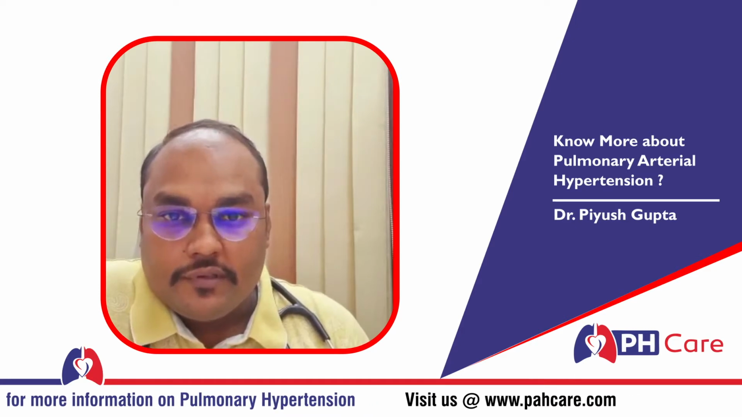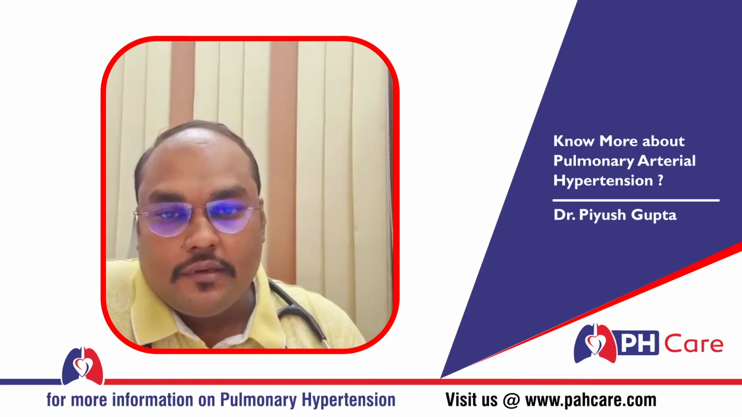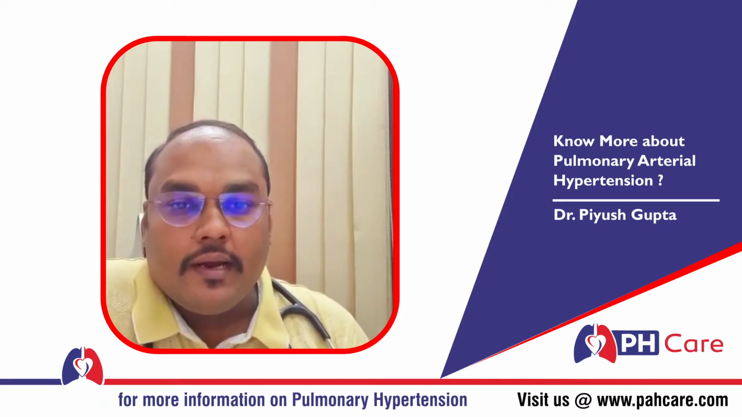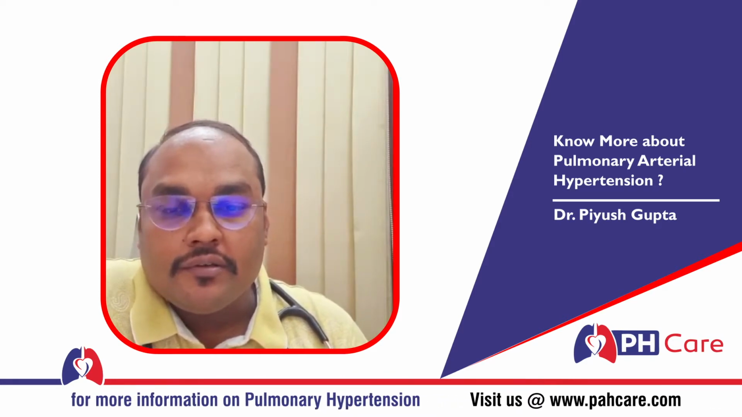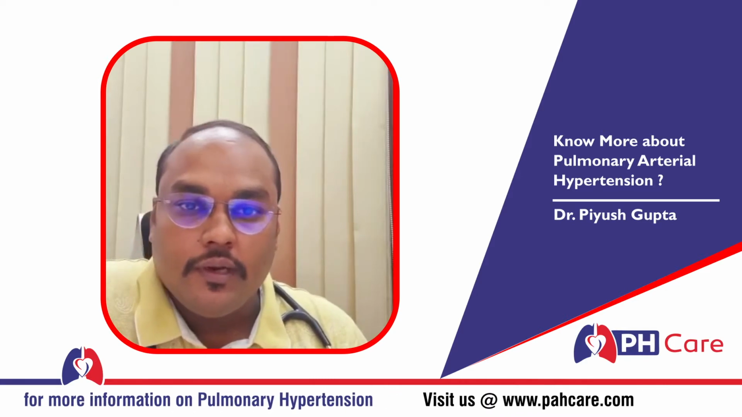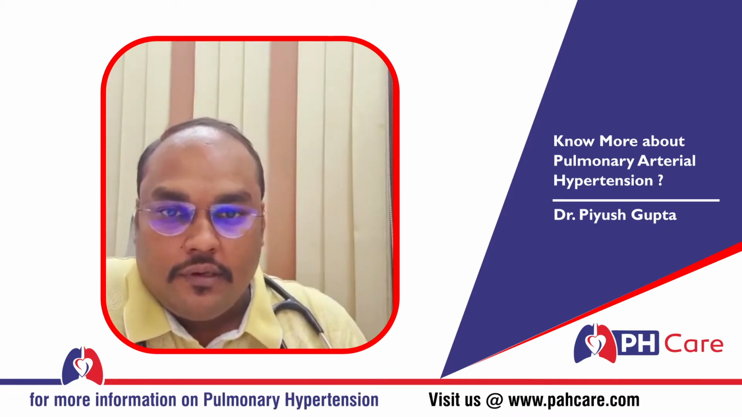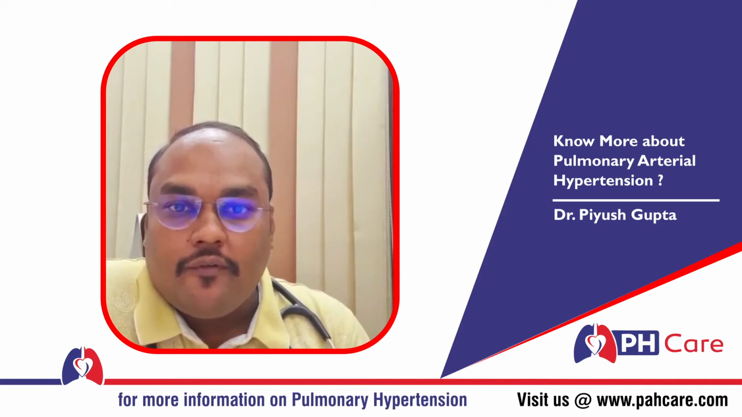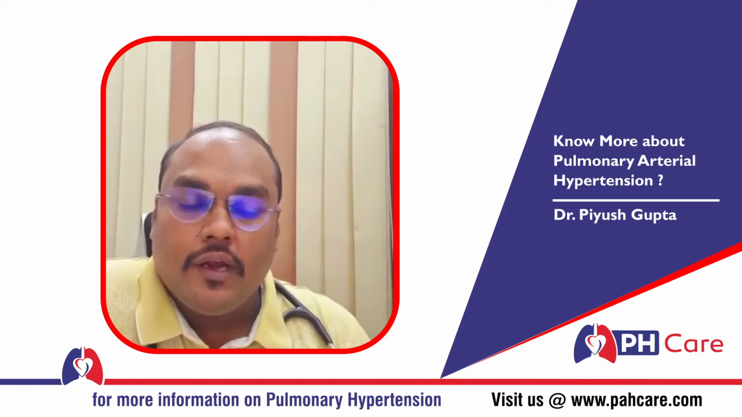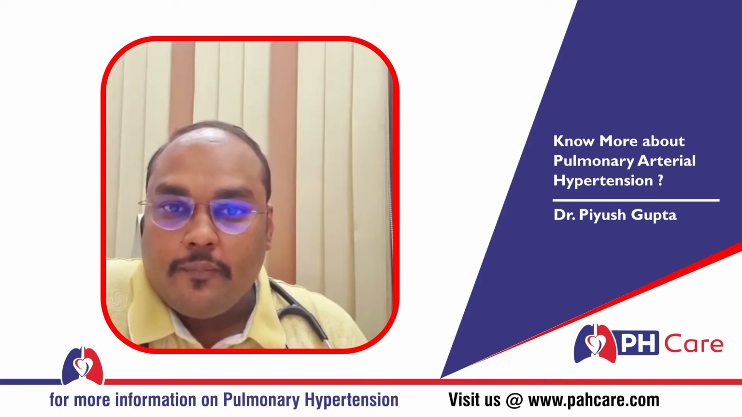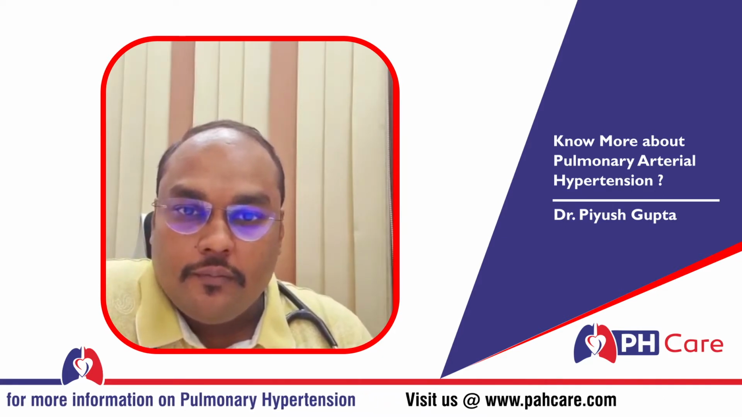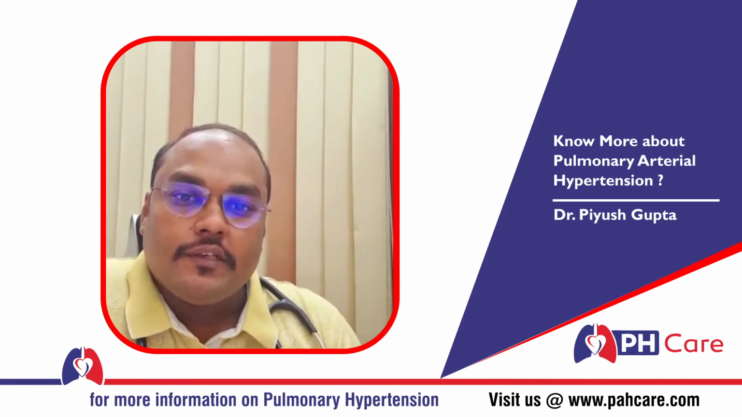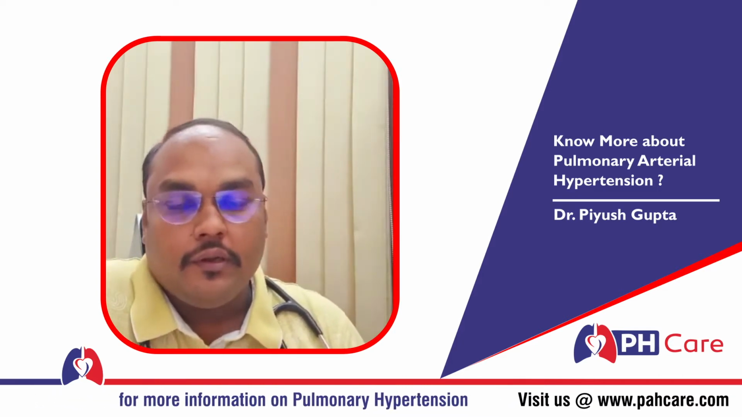So what are pulmonary vessels? The pulmonary vessels are divided into pulmonary artery and pulmonary vein. Pulmonary artery is the blood vessel which carries the deoxygenated blood from the right heart to the lungs for oxygenation, and pulmonary vein is the blood vessel which carries the oxygenated blood from the lungs to the left side of the heart for distribution in the body. So when the pressure in the pulmonary vessels is increased, we label it pulmonary hypertension.